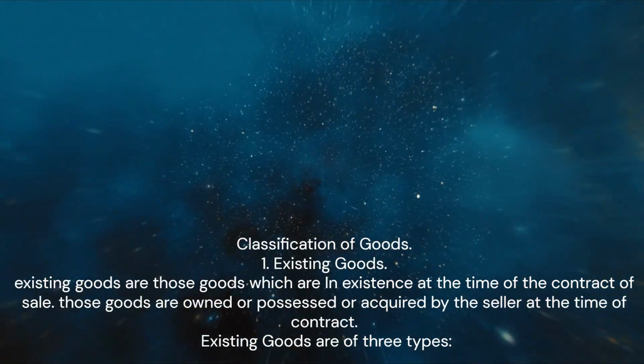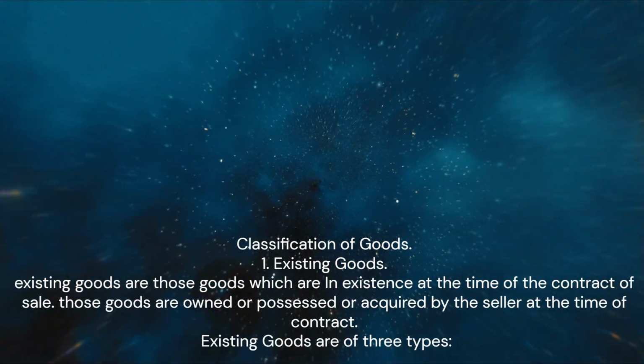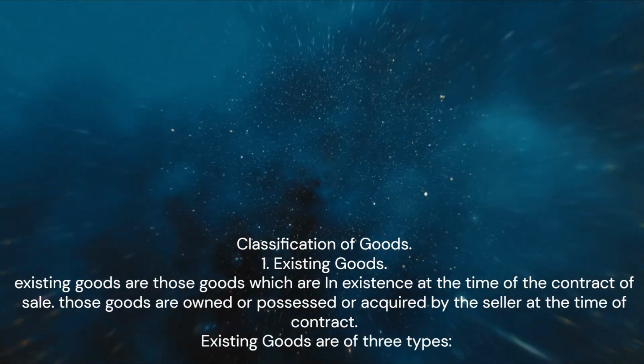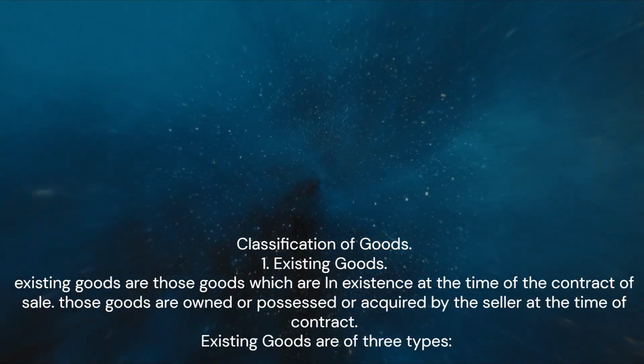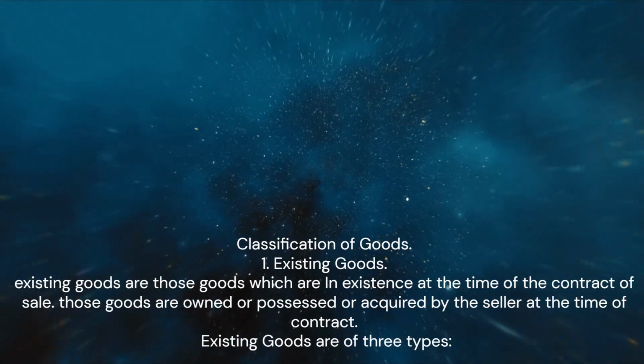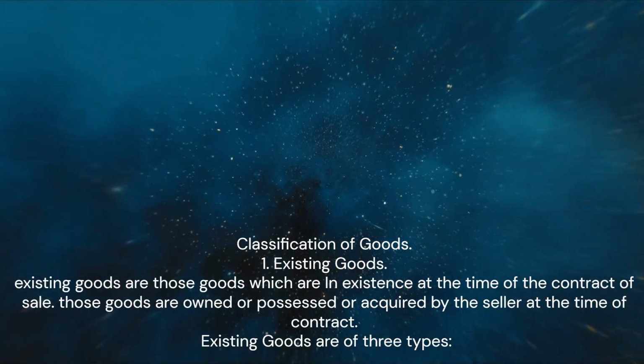Actionable claims are claims which can be enforced only by an action or suit, for example, debt. Classification of goods. 1. Existing goods. Existing goods are those goods which are in existence at the time of the contract of sale. Those goods are owned or possessed or acquired by the seller at the time of contract. Existing goods are of 3 types.